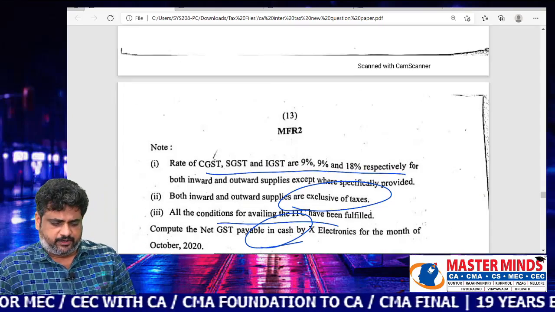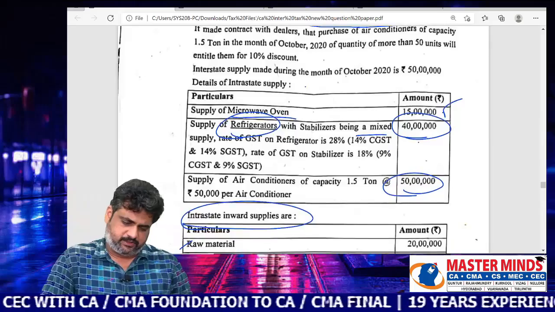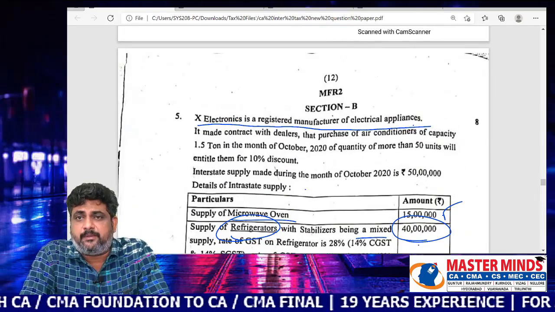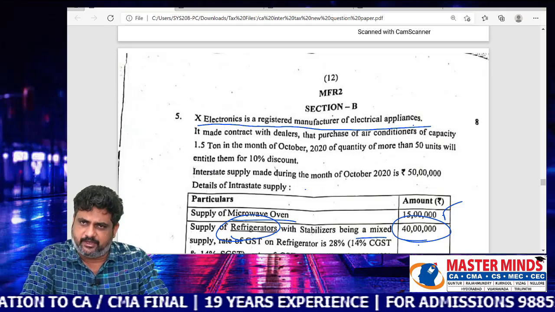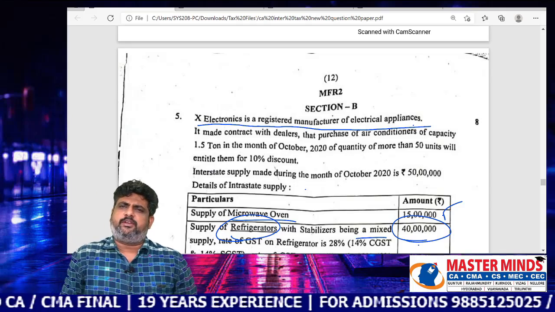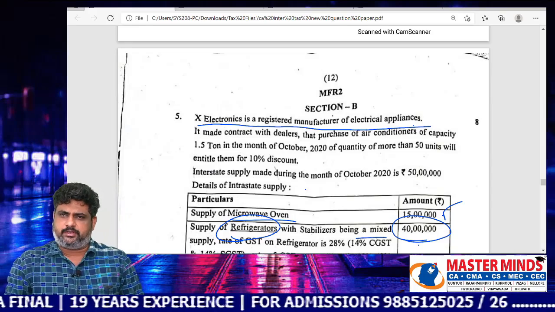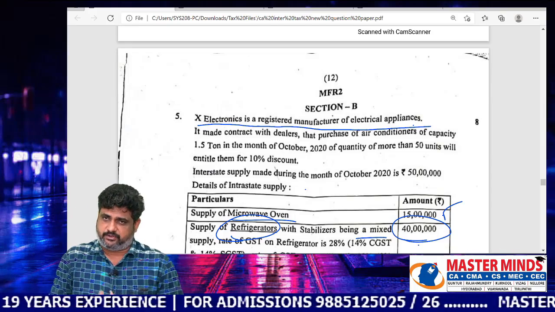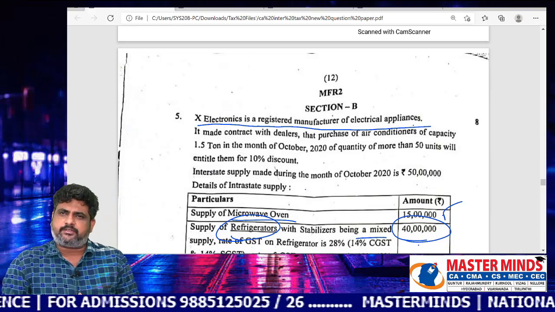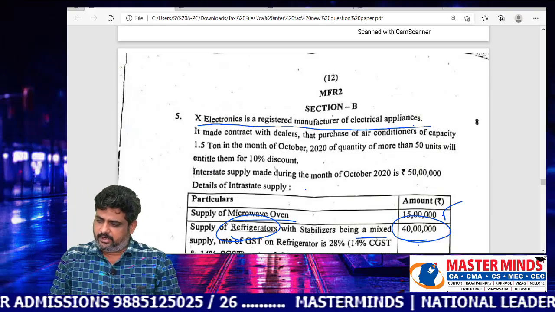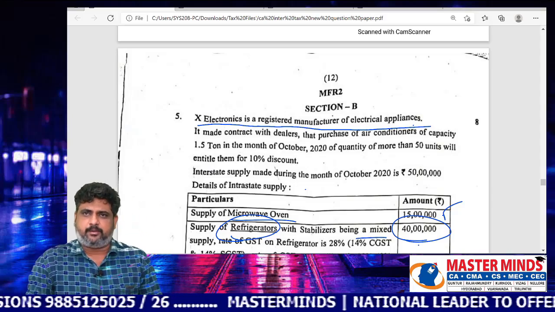Here you can observe that this question 5 is a mixture of chapter number 2 and chapter number 6 in our material. Chapter number 2 deals with supply under GST, whereas chapter number 6 deals with input tax credit. This particular problem is a mixture of these two things.